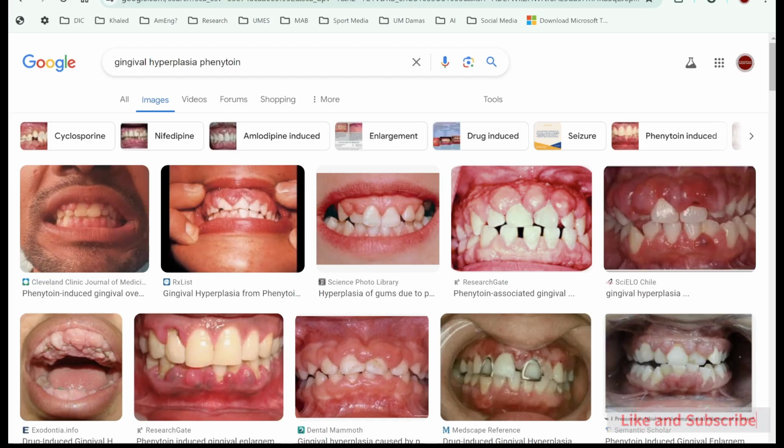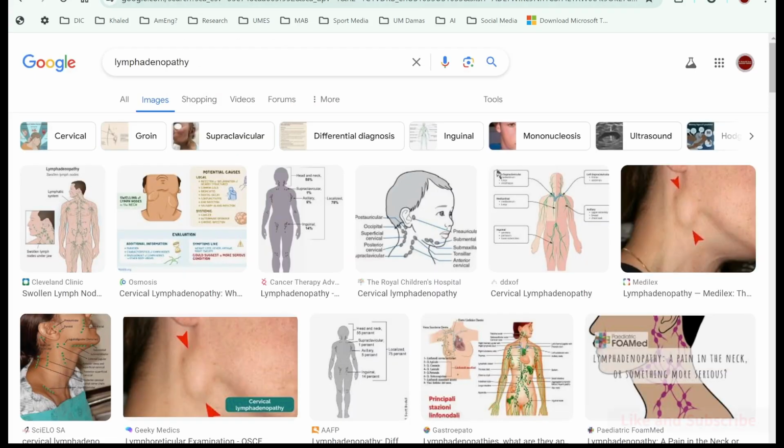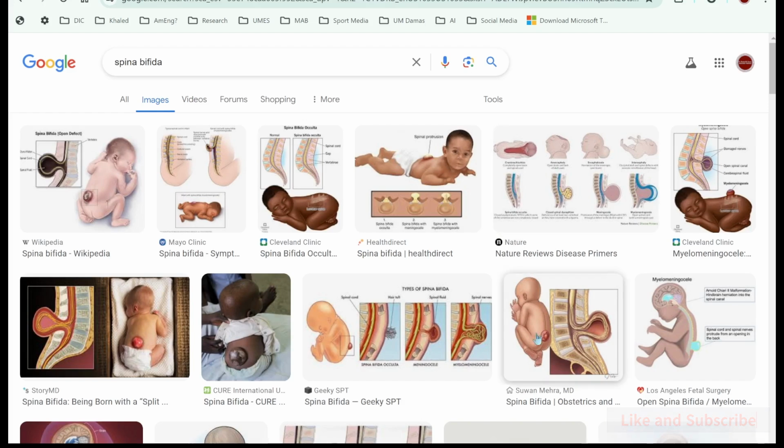In this screen here, if you search gingival hyperplasia on Google and look at the images, you can see the gingival hyperplasia due to treatment with Phenytoin. This is number one, the side effect. Lymphadenopathy, you can see the lymphadenopathy in the neck here, could be a side effect of Phenytoin. And the third one, you can see spina bifida or neural tube defect coming maybe due to the treatment with Phenytoin.